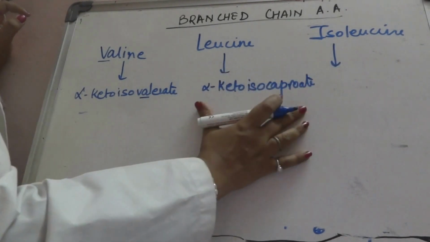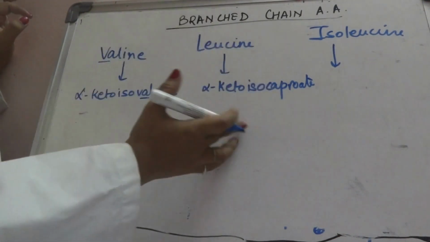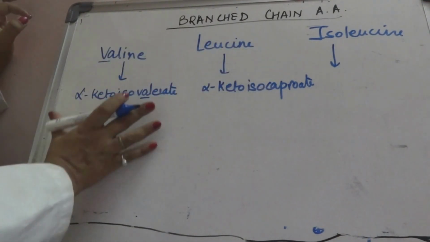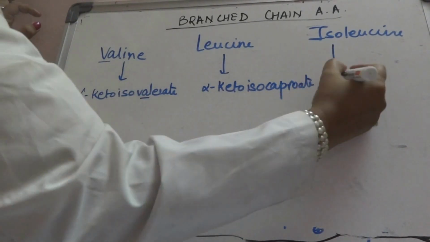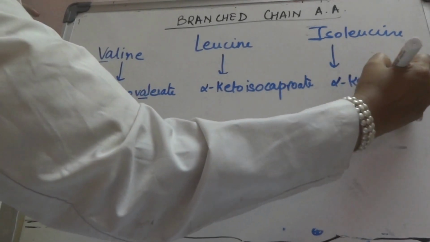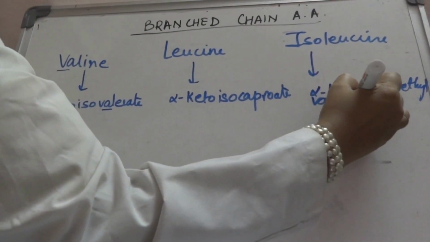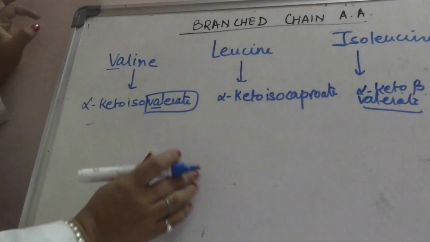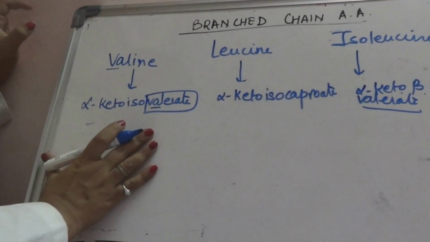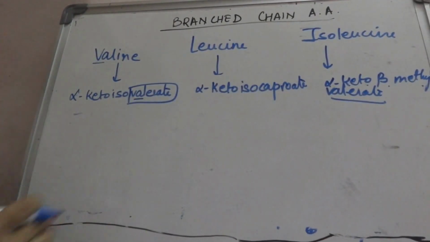Why am I paying attention to it? Because sometimes there are multiple choice questions which can ask you whether leucine will form alpha keto isovalerate, or alpha keto isocaproate, or alpha keto beta methyl valerate. Not to get confused between these three: all these amino acids will form alpha keto acids.